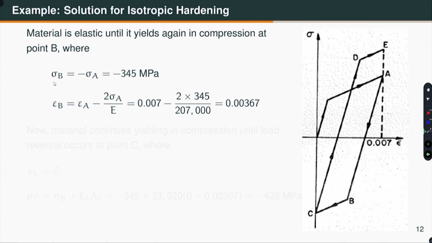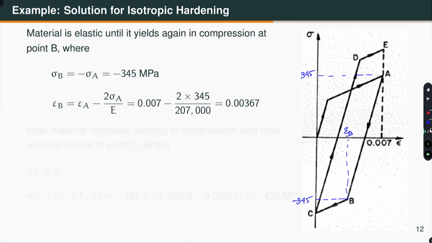So, sigma B is the negative of sigma A because I am using compression as negative. So that is minus 345 MPa. This is minus 345 MPa, and this is 345 MPa. Now, what is the strain at this level? This is epsilon B.